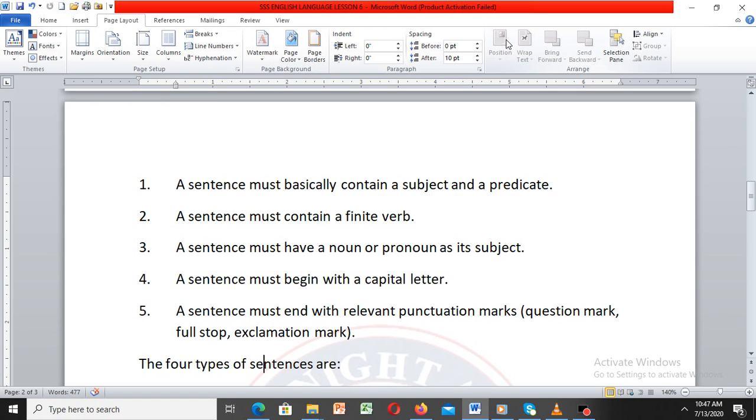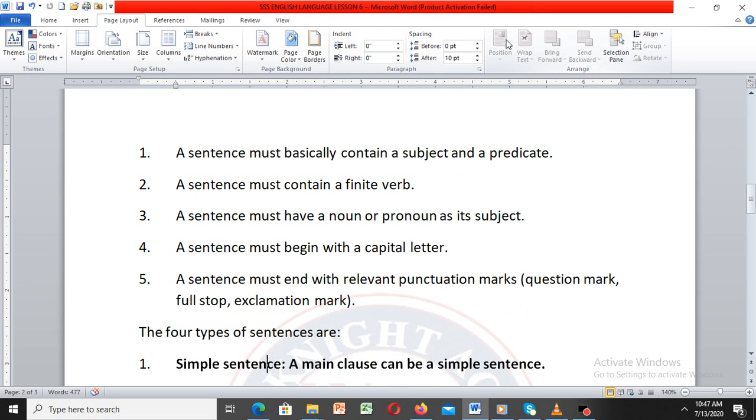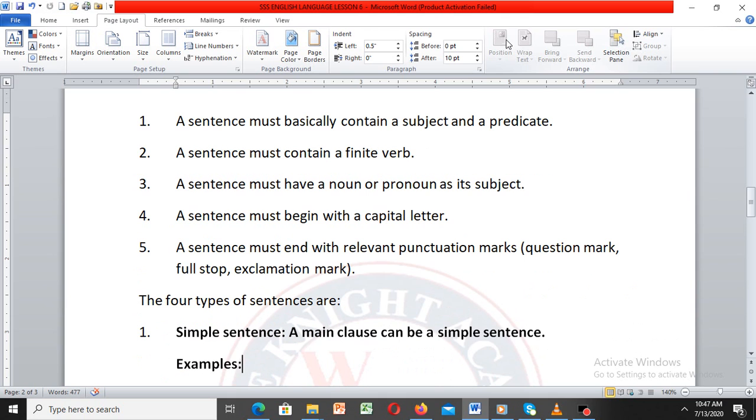Last but not the least, a sentence must end with relevant punctuation marks. For example, we have question mark, full stop, exclamation mark. So when you are writing a sentence, please take note of this. We must obey these commandments and rules in writing. Question mark, full stop, semicolon, colon, exclamation mark, and so on and so forth. Is that clear? Good.